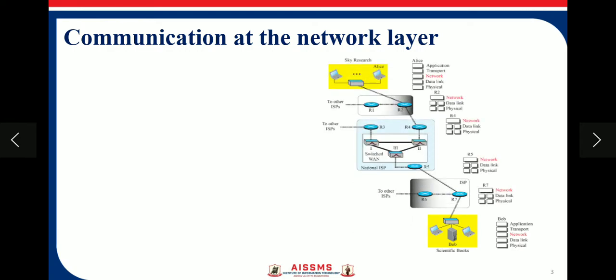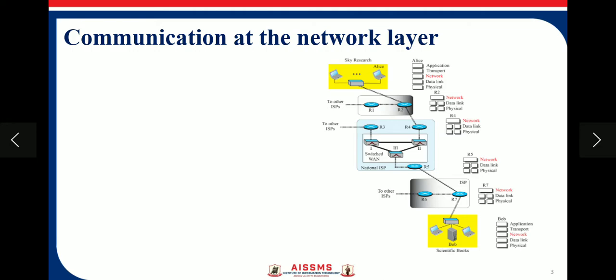Communication at the network layer. See in the diagram. Let's briefly discuss the network layer services. The diagram shows two hosts, A and B, communicating with each other at the network layer.